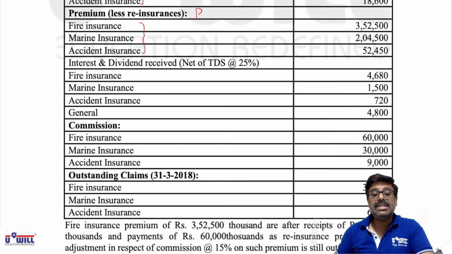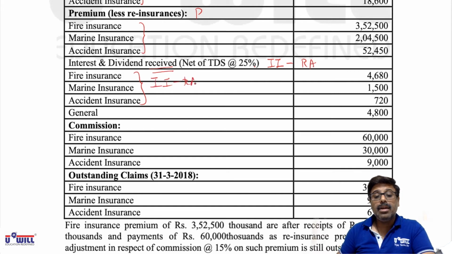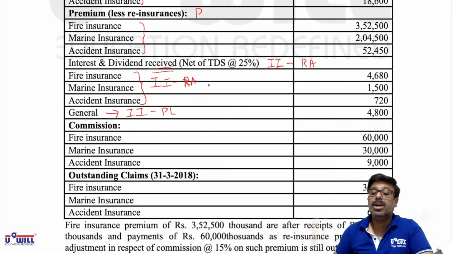Interest and dividend received net of TDS of 25%. This is investment income. Since it is related to fire, marine and accident, it will come in the revenue account. These three amounts will come in the revenue account. However, this general amount will come in income from investment in the P&L account. General will come in the P&L account, but related to fire or marine or accident will come in the revenue account.